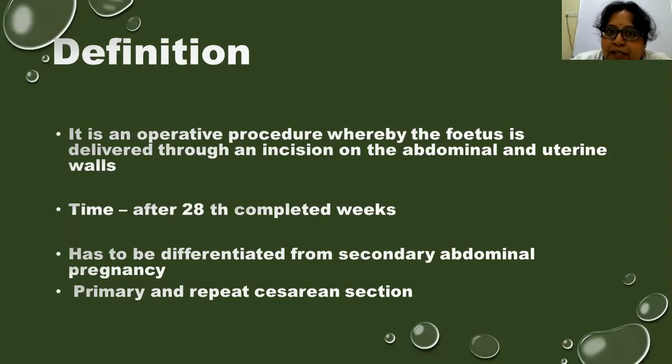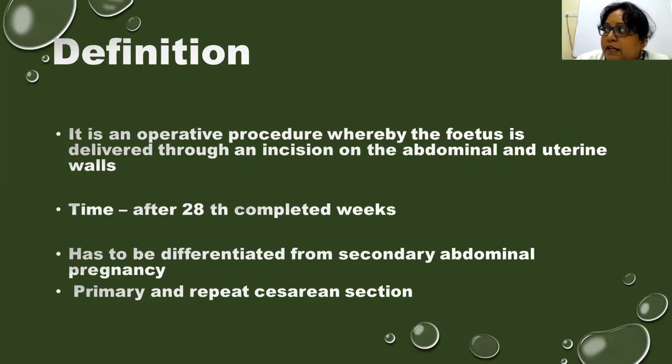Secondary abdominal pregnancy is the one where the fetus grows in the abdomen, because after fertilization, the embryo comes out through the fallopian tube, through the fimbriae, and it grows as a parasite in the abdomen. So that is called secondary abdominal pregnancy. That and cesarean section have to be differentiated. Then it is not called C-section. It is called secondary abdominal pregnancy, wherein we remove the baby by giving an incision on the abdominal wall.